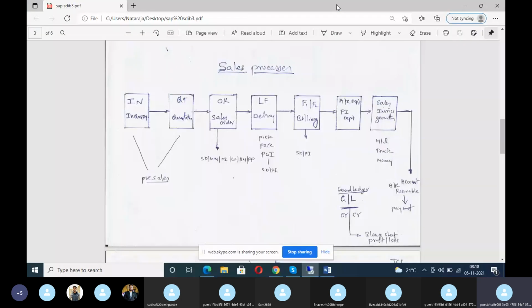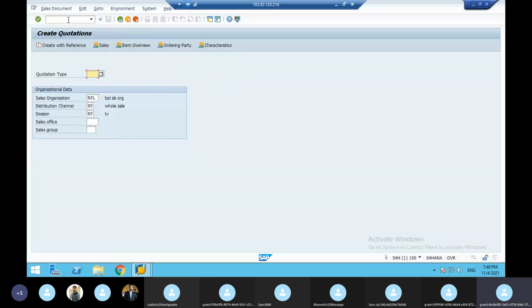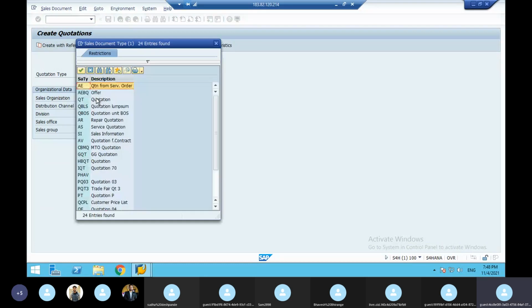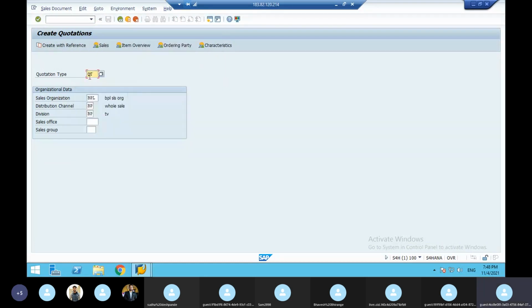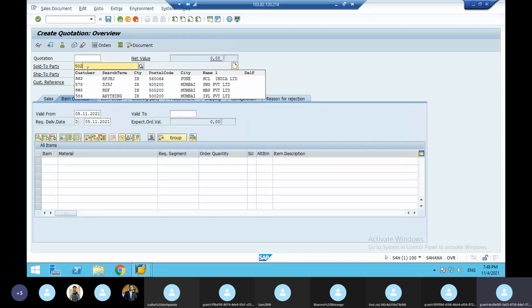After the inquiry, what is next? Quotation. So you have to do the quotation now. The quotation is /n VA21. Press enter. Here the quotation document type is QT. Press enter. That is after the inquiry. The customer has inquired, and now the manufacturing company is giving the quotation. So we have to give the quotation to the customer, that is 502, or a business partner in S4 HANA.